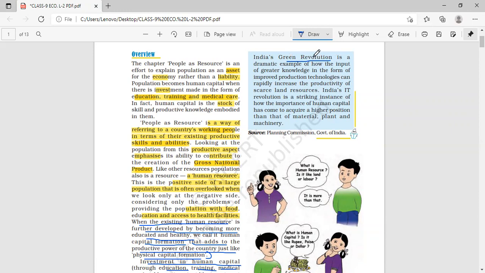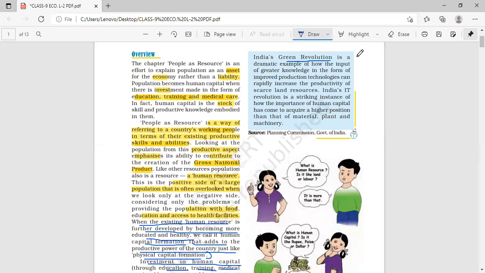You can write down: green revolution was the revolution made in agricultural area. Plus, you can also write down that modern farming methods were introduced in India during green revolution.